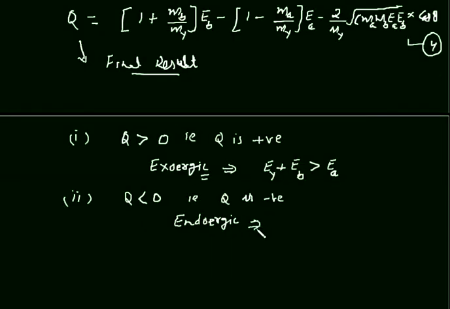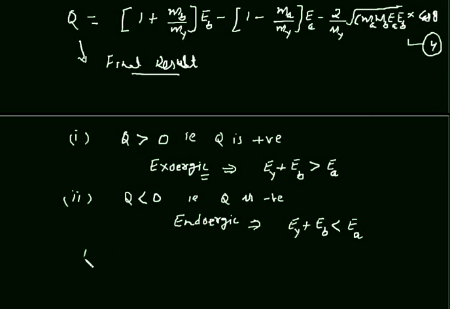This implies that EY plus EB is less than EA. Hence, in endoergic reactions, energy has to be provided to make the nuclear reaction possible. The minimum amount of energy required to make the nuclear reaction possible is called threshold energy.